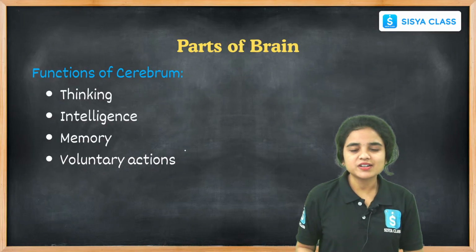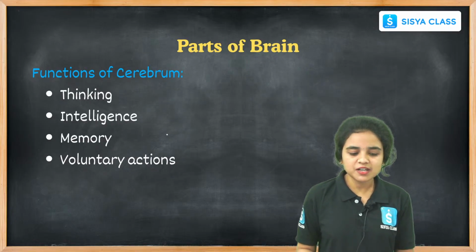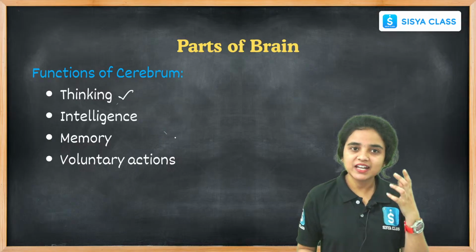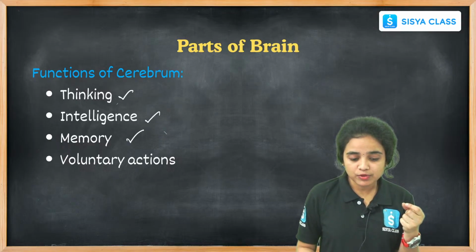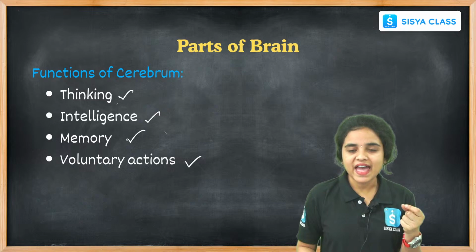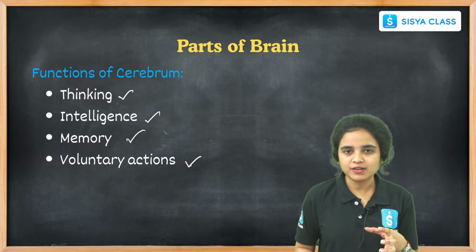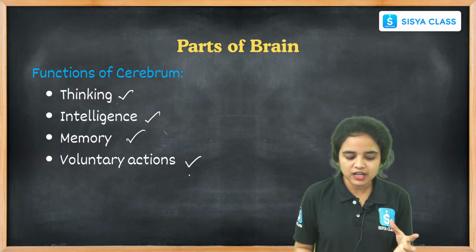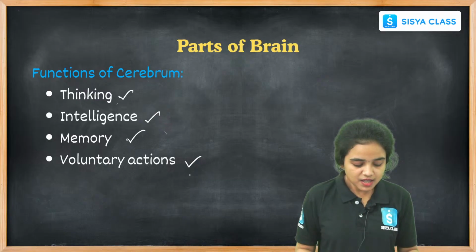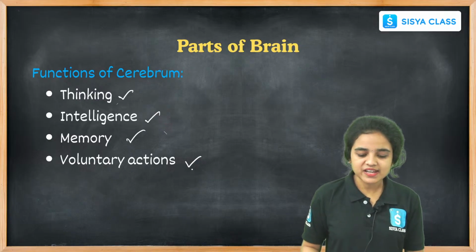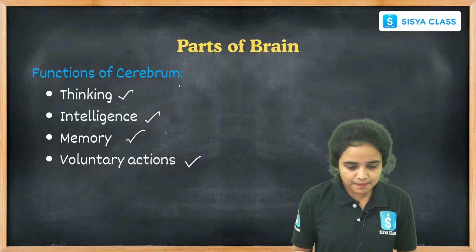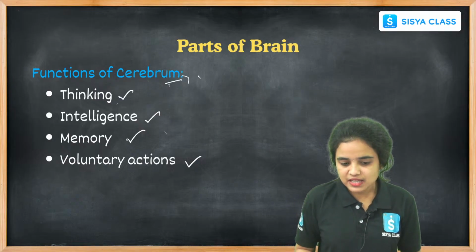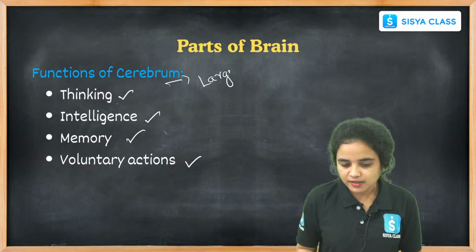While coming to the functions of cerebrum, the function of cerebrum is thinking. It helps us to think, and it gives intelligence, memory power, and controls the voluntary actions of our body. Cerebrum is the largest part of the brain.